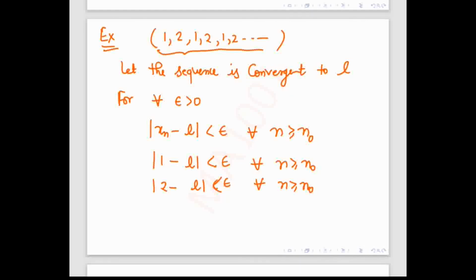I put xn can be either 1 or 2, so I wrote both the statements. If it is 1, then mod of 1 minus L is less than epsilon. If it is 2, then mod of 2 minus L is less than epsilon, because all the members will be satisfying this xn minus L condition. So 1 will also satisfy, and 2 will also satisfy this. Now I will combine both.